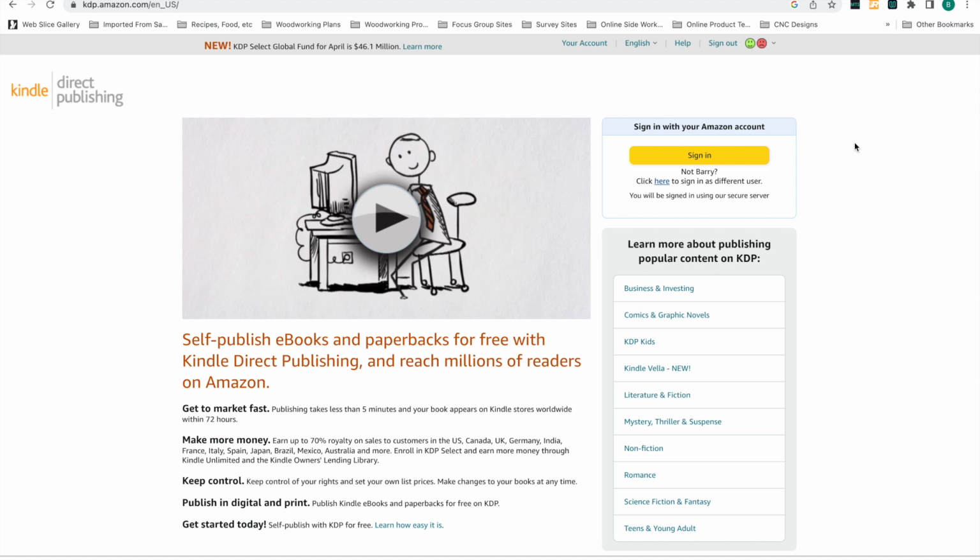KDP specifically, it is very much like typical print on demand. It's very much like if you're producing shirts and that sort of thing, except it's basically with books, to put it simply. So the idea is you write or create a book, you have to create the cover art, the back, the spine, everything. It has to be formatted. You upload it to Amazon and people can buy your books. And when they do, Amazon manufactures your book on demand and facilitates the shipping, and they do all that back end work, send it to them, and you get a royalty on the sale. It's just like print on demand, but for books.